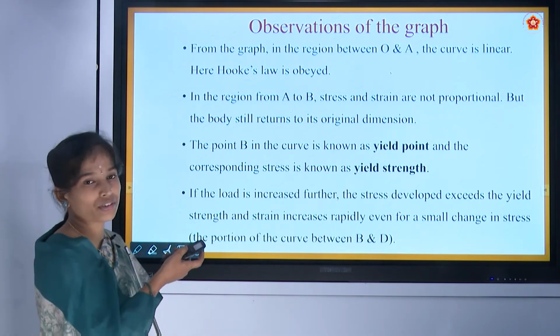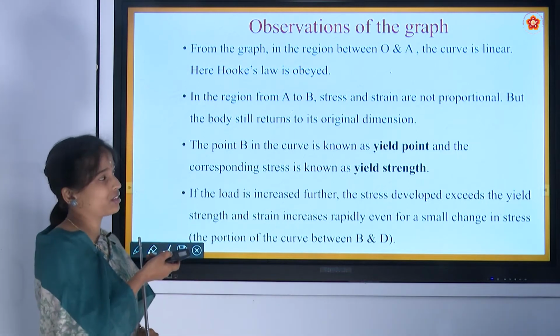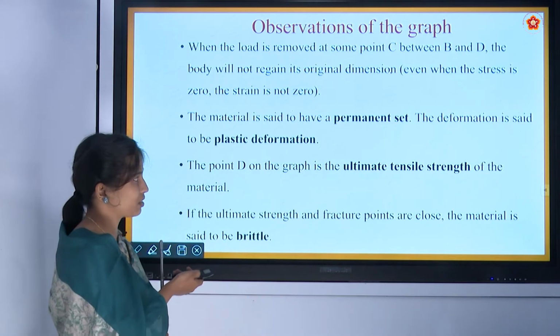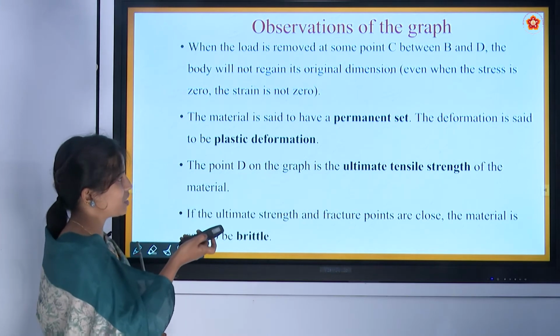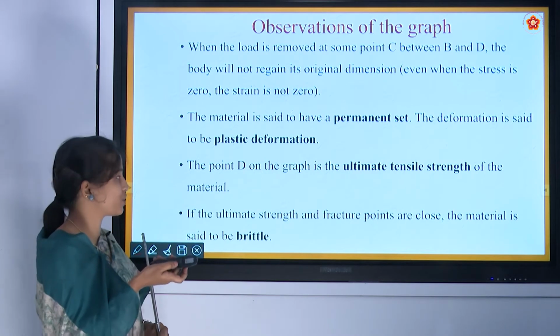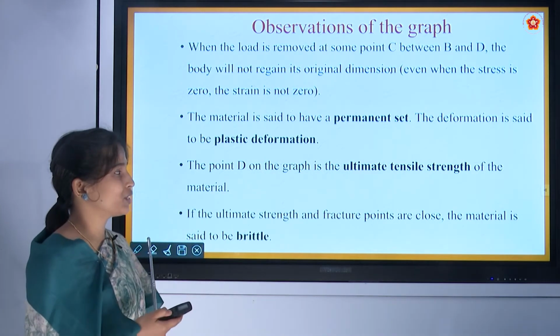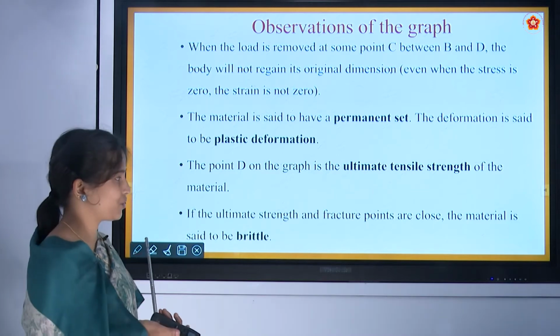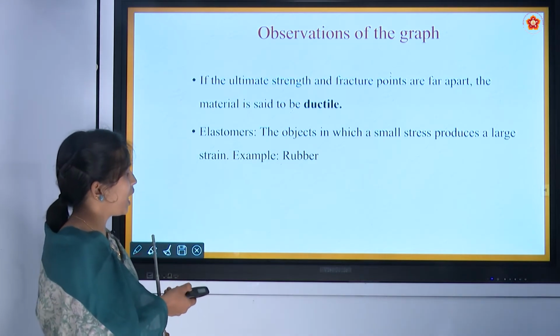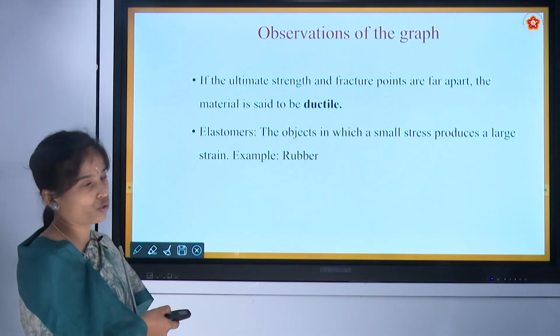So the point B is known as yield point and the corresponding stress is known as yield strength. And again, permanent set, plastic deformation, and the point D is known as ultimate tensile strength of the material. That means after that, the material will not withstand the applied stress. And here are the words brittle, ductile, and some elastomer.